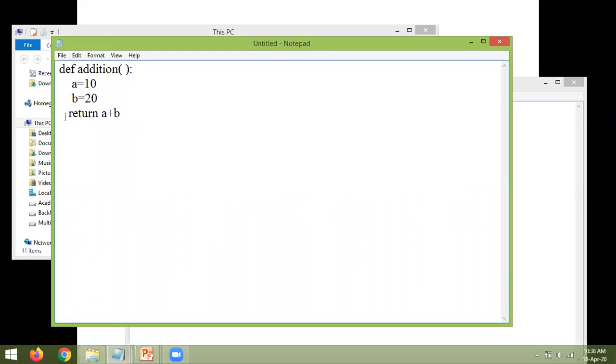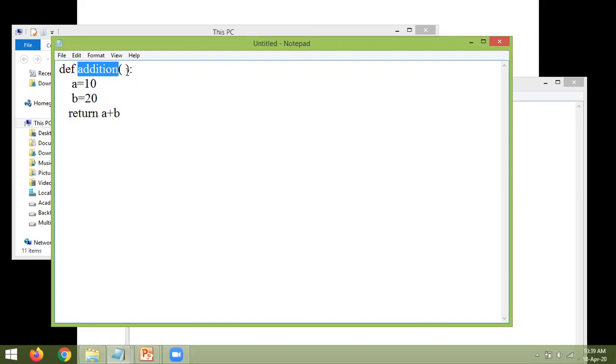If you compare this with your C language program, this is the function definition that you can write before the main or after the main. After that, you need to write the main function. Similar to that, in Python, this is the function definition. Each and every function will start with the def statement and the name of the function.